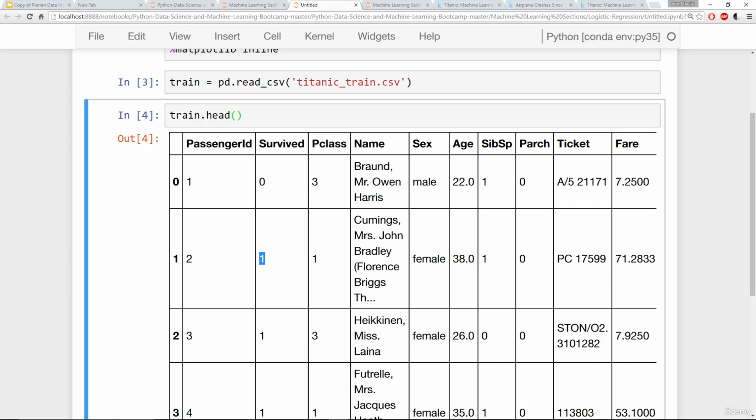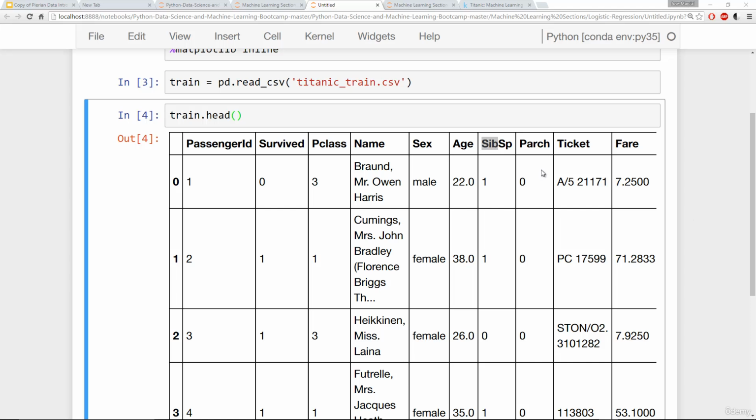P class, which is the passenger class. So the passengers can be in first class, second class, or third class, depending on where they're in the ship. There's also the name of the passenger, the sex or gender of the passenger as a string, male or female, the age of the passenger if they happen to know it, and then SibSp, that indicates the number of siblings or spouses aboard, and then Parch indicates the number of parents/children aboard.